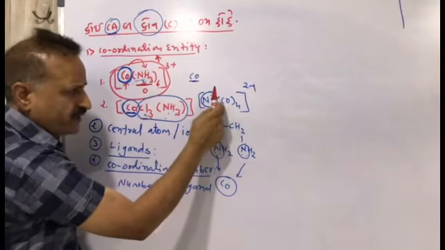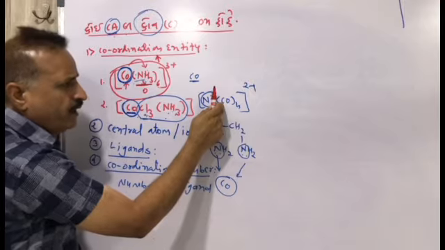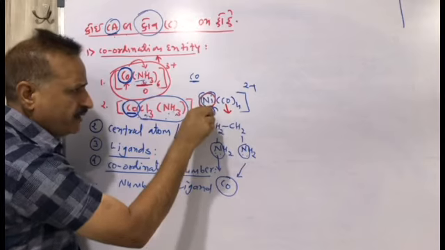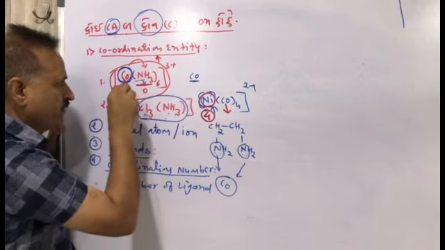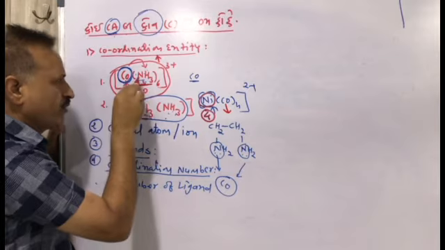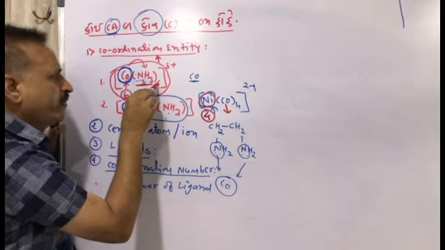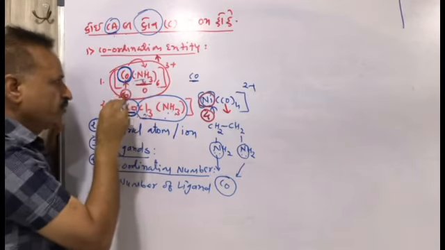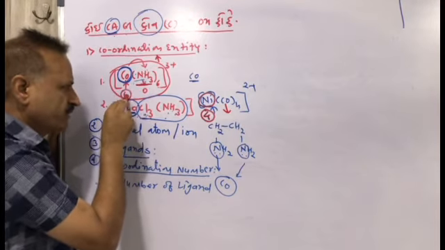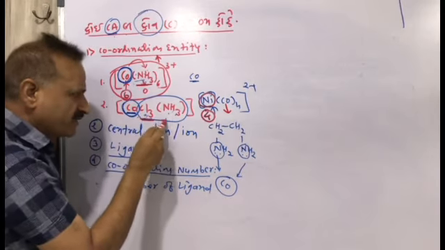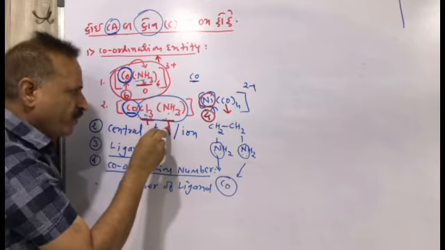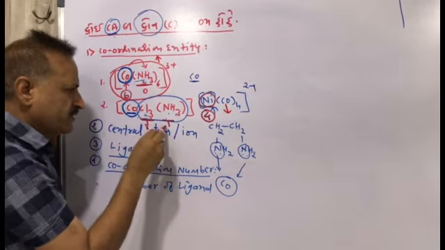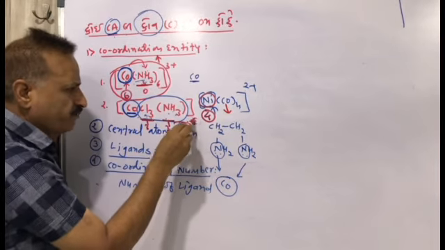Here you can see that the total carbonyl compounds are 4. So the coordination number of nickel is 4. Here the coordination number of cobalt is 6, because that is the total number of molecules attached to the central atom by covalent bond. Here total ligands are 6: 3 chloride and 3 ammonia attached to the central atom. So 3 plus 3, total coordination number will be 6.